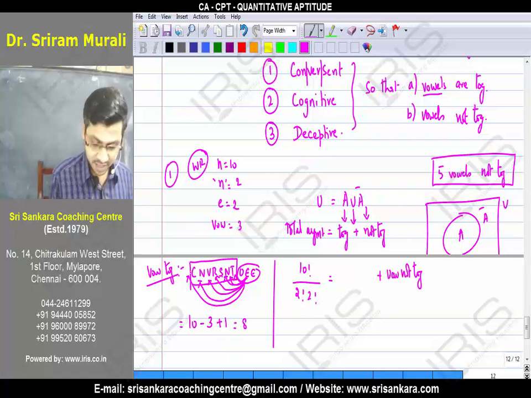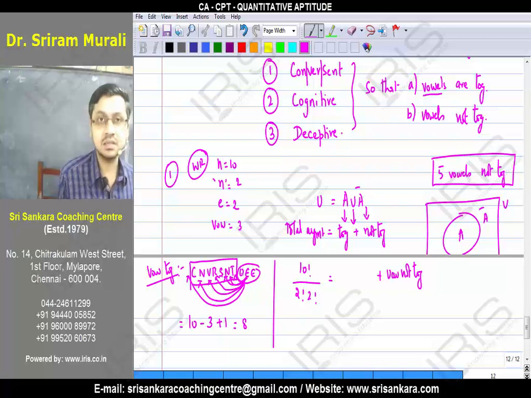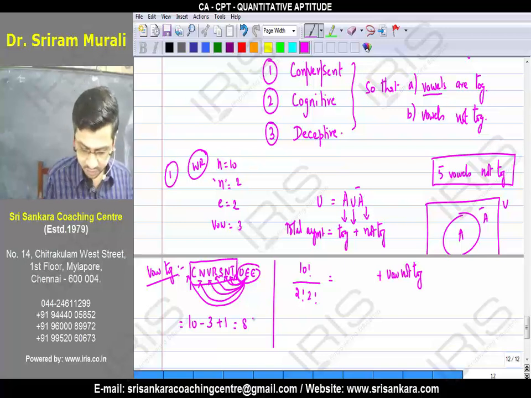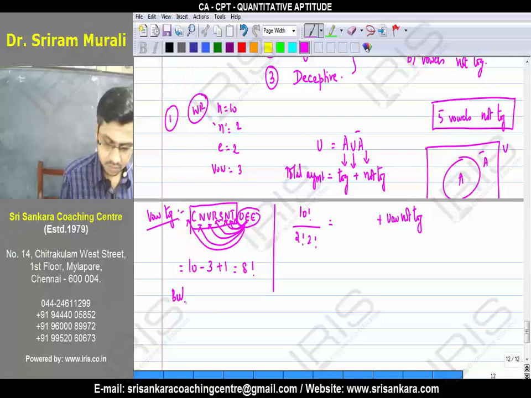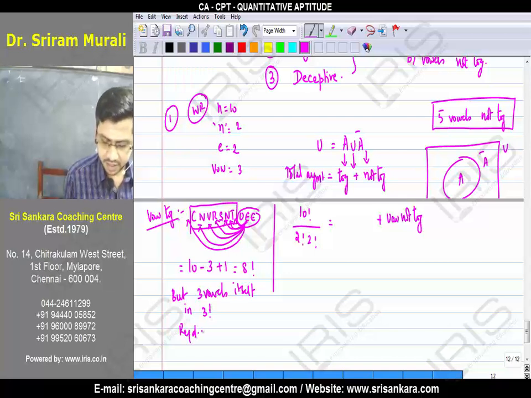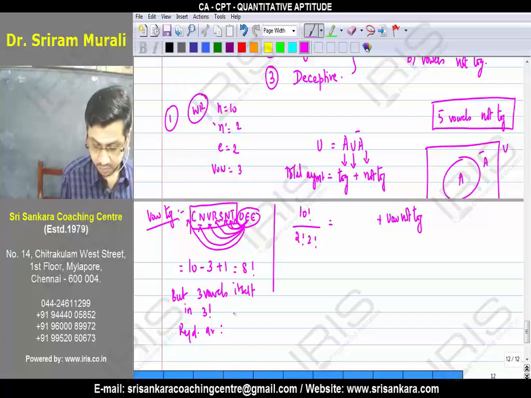What is this 8? This 8 is 1, 2, 3, 4, 5, 6, 7, 8. Assuming these 8 letters can be arranged in 8 factorial ways. Have you understood? But the 3 vowels themselves can be arranged in another 3 factorial. What is the required arrangement?